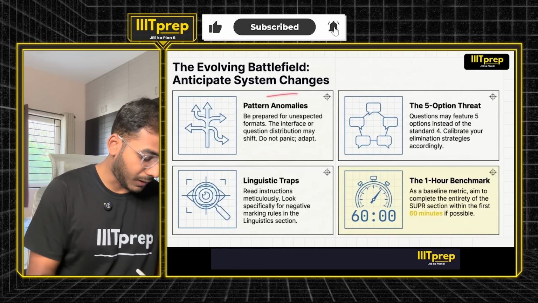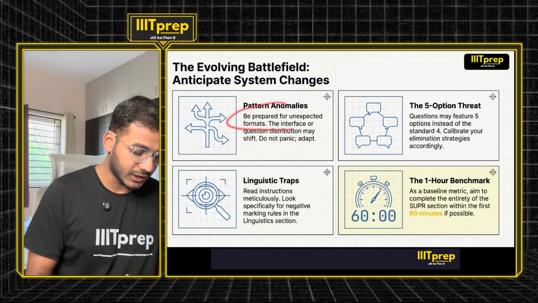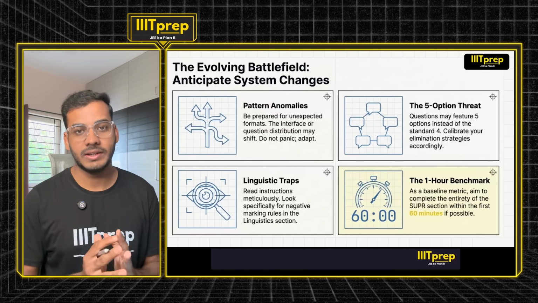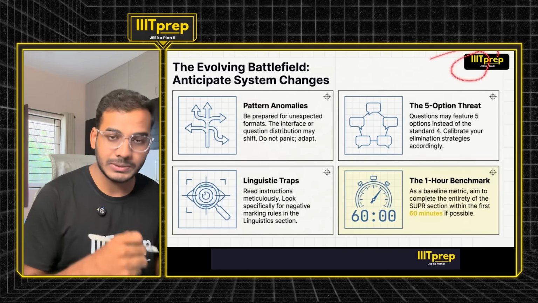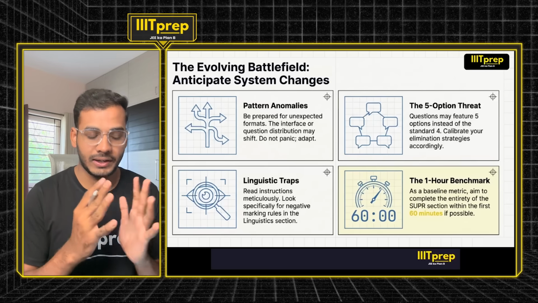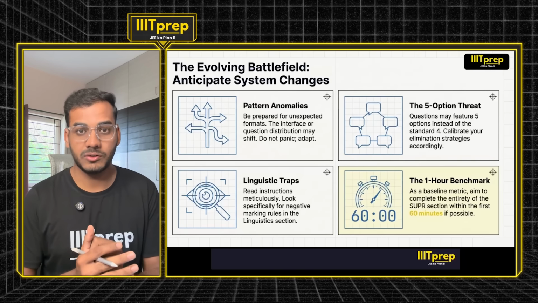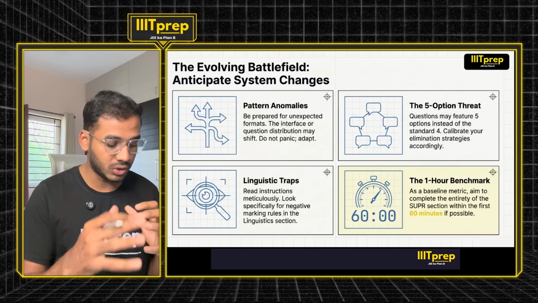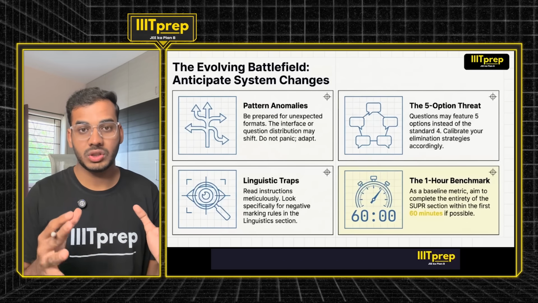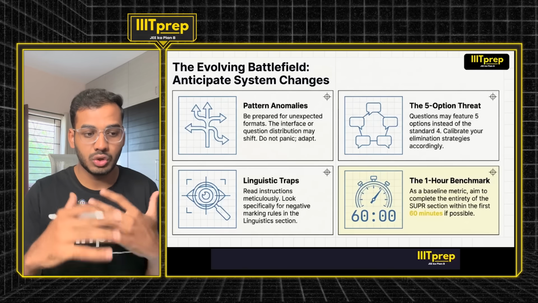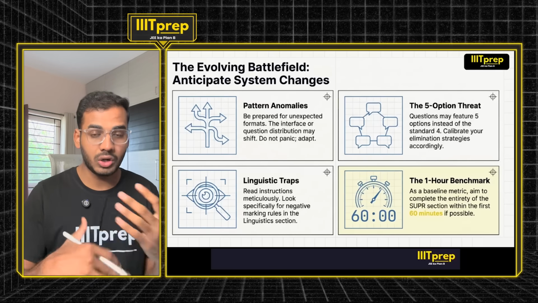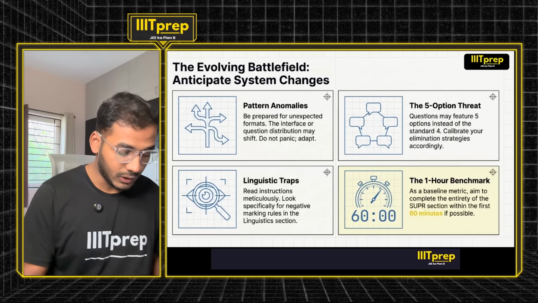Then the next thing is pattern anomalies. Be prepared for an unexpected format. This is what the UGEE exam is known for, and what IIIT Hyderabad is known for. The IIIT prep team has been trying much more. We have tried a number of things, bringing new topics into the crash course, the PDFs and the books, trying to make sure there is content for the exam. Students should be able to think beyond the JEE topics. This was the ideology of IIIT prep.